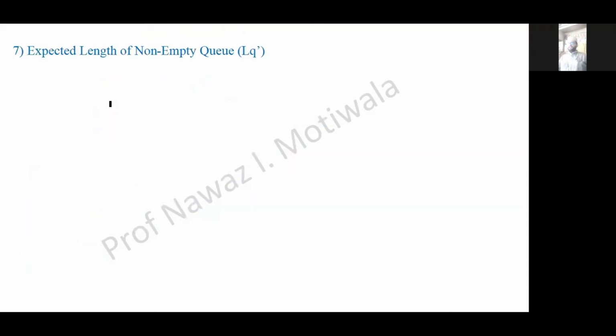Proceeding further, the next expectation was to find the expected length of the non-empty queue. So we have the relation again, LQ dash is equal to mu divided by mu minus lambda. On substituting this, I will get LQ dash is equal to 5. This means at any particular time you go, the number of customers will be 5 or greater than 5.